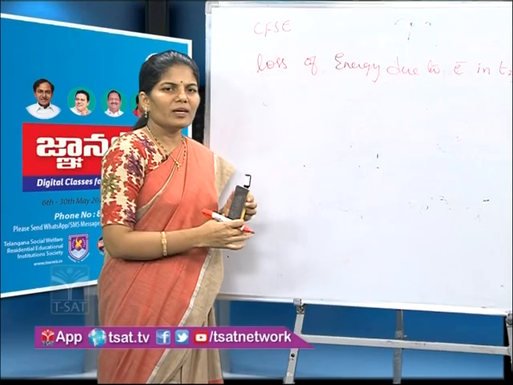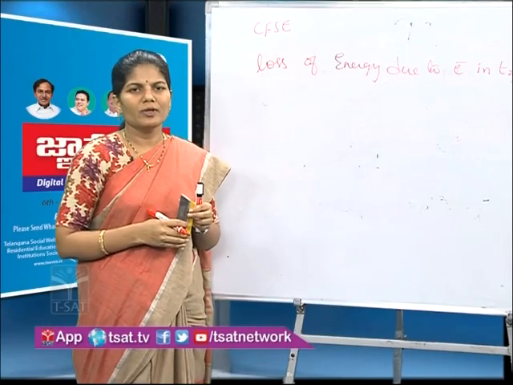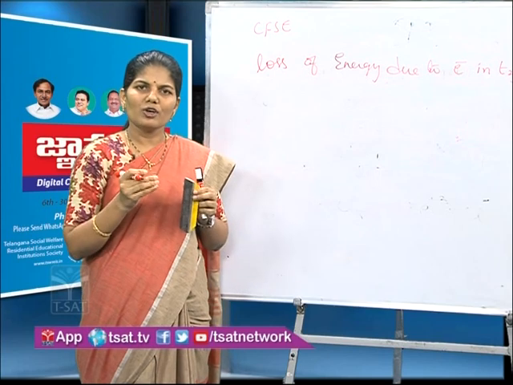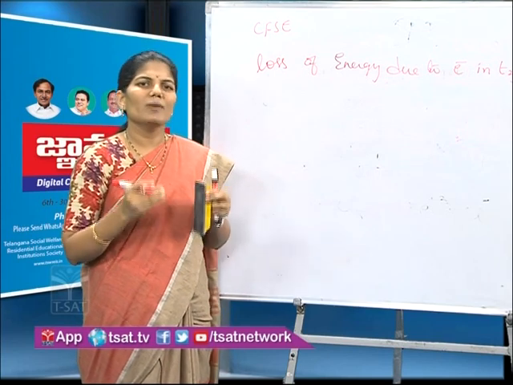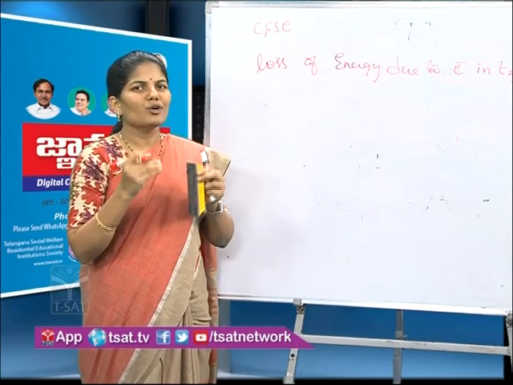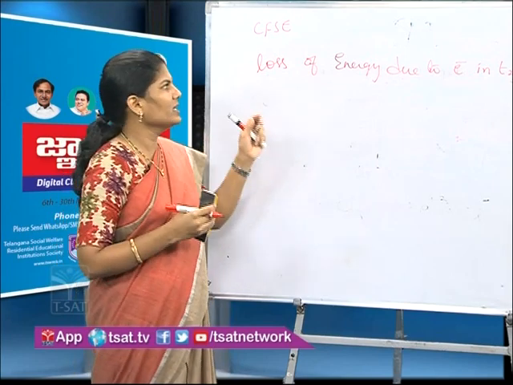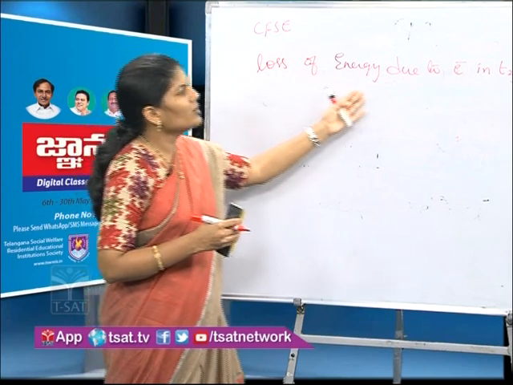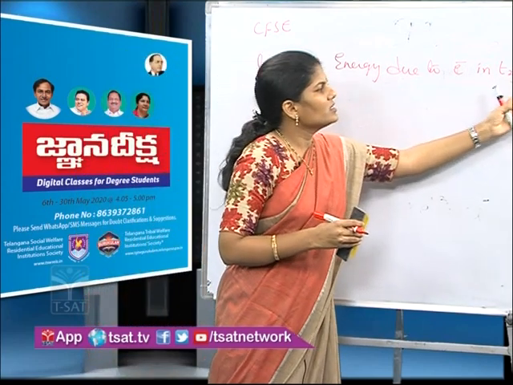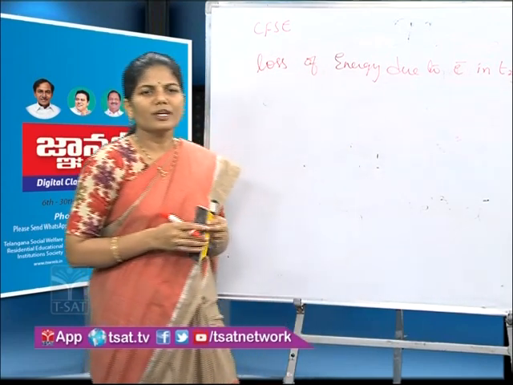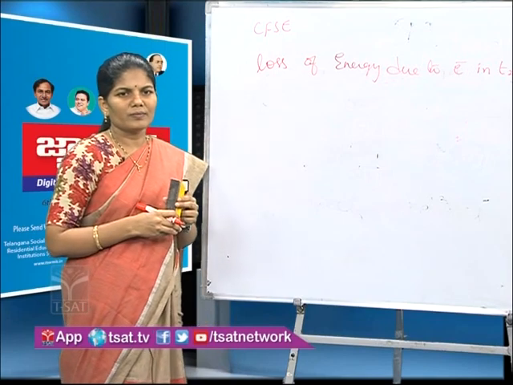We have seen in octahedral geometry that t2g orbitals decrease their energy by an amount of minus 0.4 delta O. That only we have taken here. Loss of energy due to electrons in t2g is equal to minus 0.4 into t2g electrons.